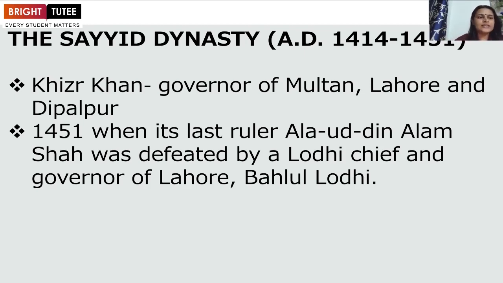In 1414 he defeated Daulat Khan and occupied the throne of Delhi, and he started the rule of the Sayyids. This dynasty ruled till 1451, but for a very short time. If we compare all 5 dynasties of the Delhi Sultans, among those 5, the Sayyids ruled for the shortest span of time. And its last ruler was Alauddin Alam Shah.